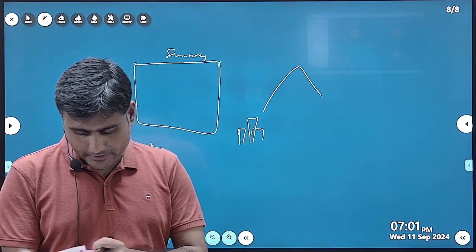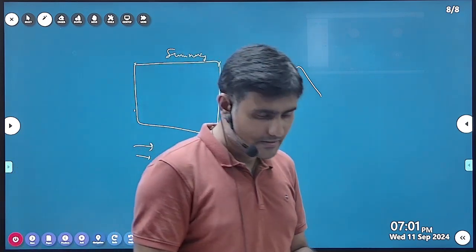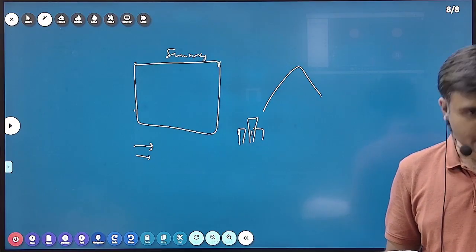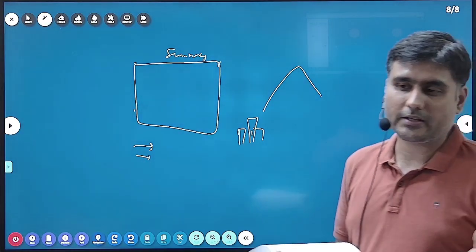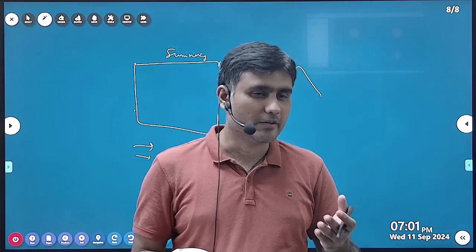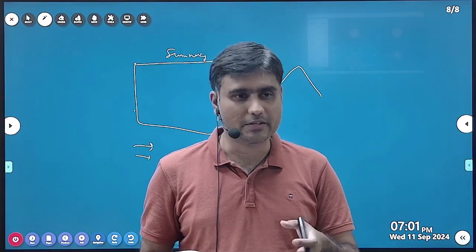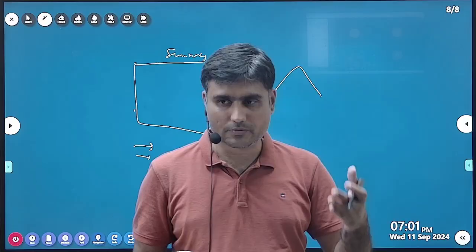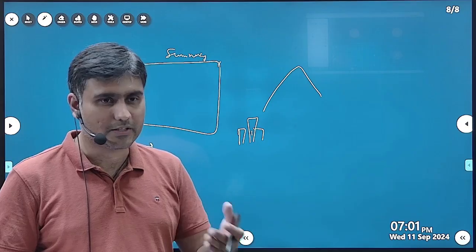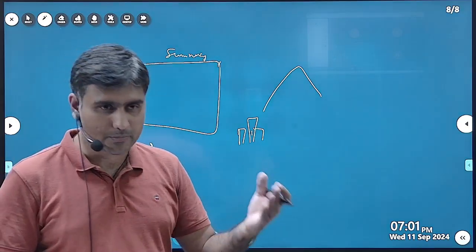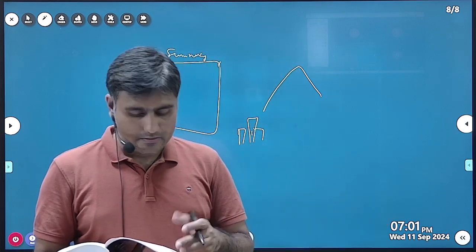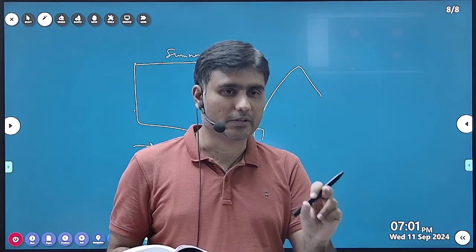Then we can go through management accounting and modern business practices. There is global competition and changing product life cycles. In the case of mobile phones, you can see the life cycle of a mobile phone is very limited. Even Apple launches new phones every year, a new series every year. Every company is doing that, even Samsung. So to be in the market, they improve their product, and the life cycles of products have become limited.